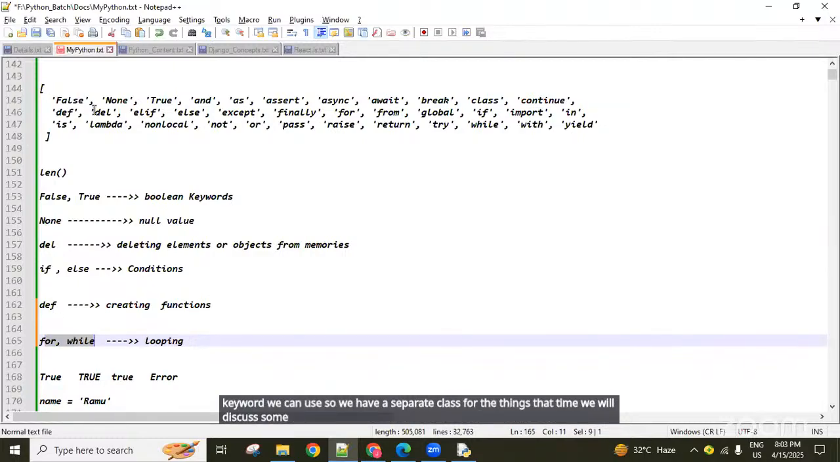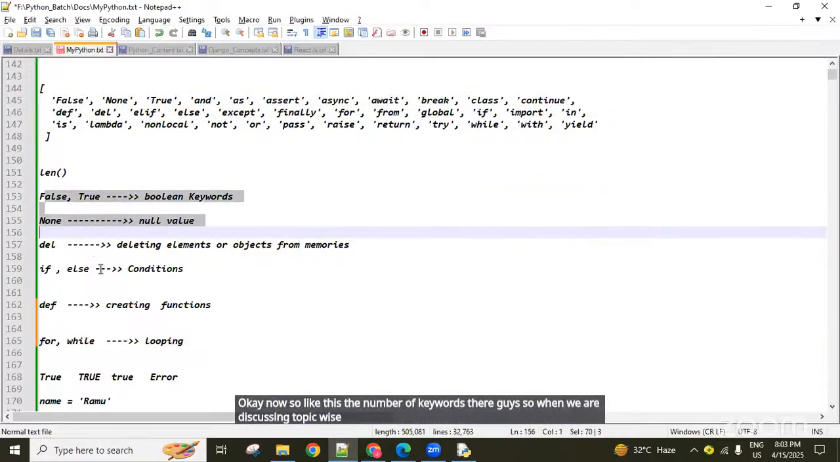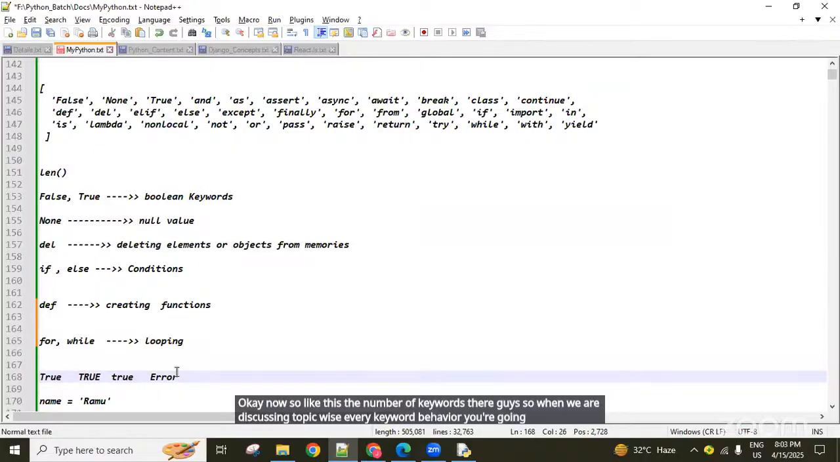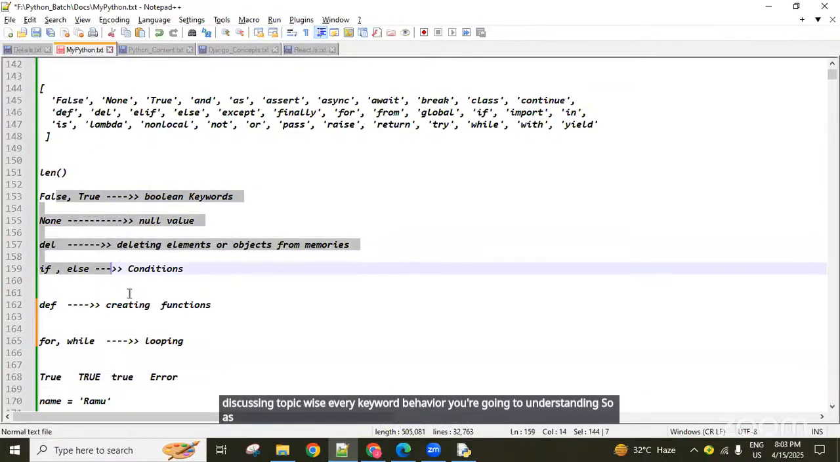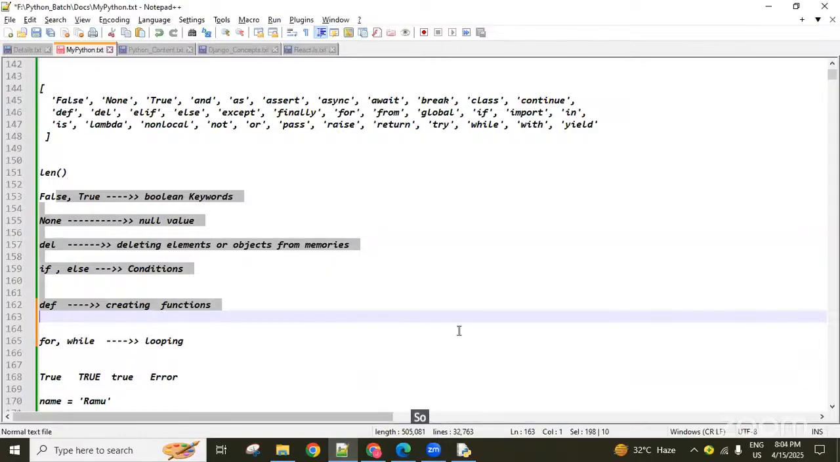Okay now? So like this there are a number of keywords, guys. When we discuss topic wise, you are going to understand every keyword's behavior. As of now, remember some keywords information. So this is about the keywords, guys. All of you clear?